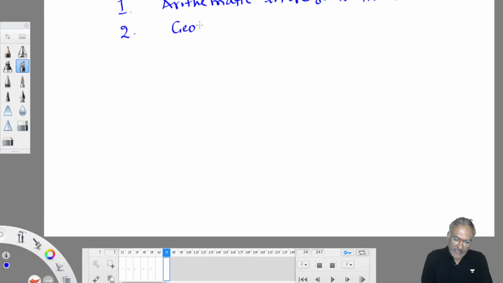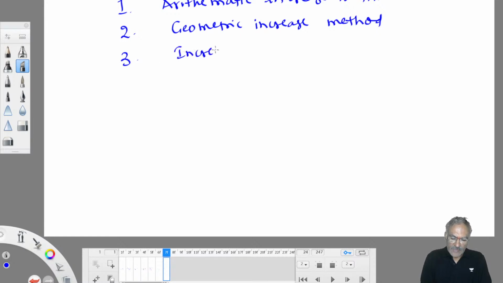Second one is the geometric increase method. Third one is the incremental increase method.